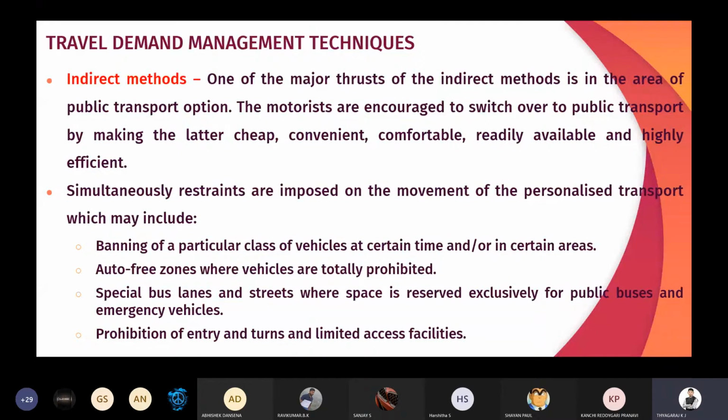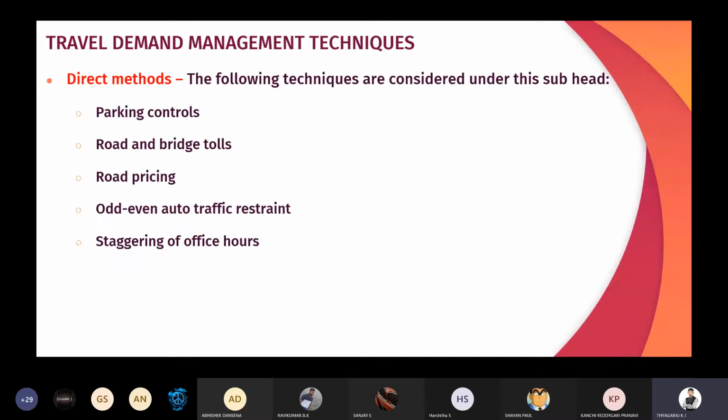Then special bus lanes and streets, that is providing a special bus lane. Especially when you go on Outer Ring Road near Marathalli or Silk Board Junction, you can observe a separate traffic lane or bus lane provided for the movement of buses. Then prohibition of entry and turns and limited access facilities, that is prohibiting the left turning movement, especially at the intersection, and providing limited access so that we can control the travel demand. Those are the indirect methods. The next thing is direct methods.